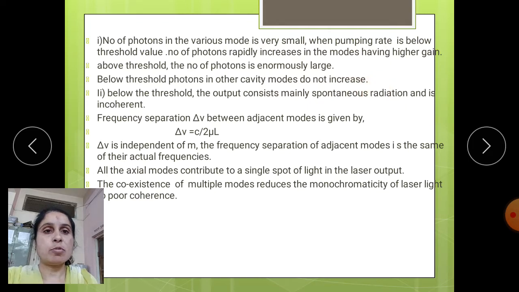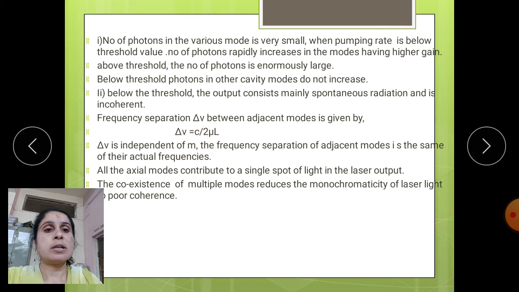Some other cavity modes, the photons below the threshold frequency cannot be increased. So, below the threshold the output consists mainly of spontaneous radiation and is in incoherent form. So, the frequency of separation between the adjacent modes will be denoted by delta V, which will be given by